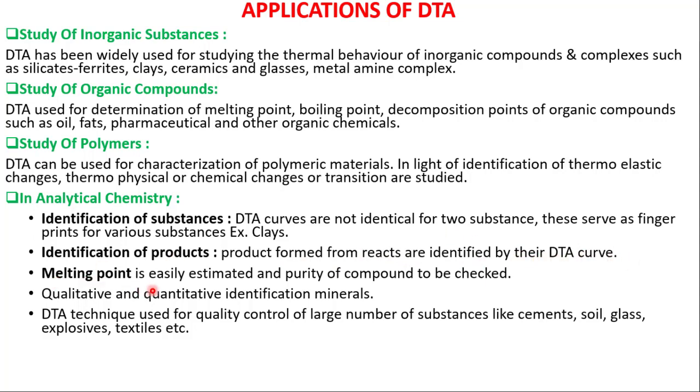Melting point is easily estimated and purity of a compound can be checked by DTA. Qualitative and quantitative identification of minerals can be done by the DTA technique. The DTA technique is used for quality control of a large number of substances like cements, soil, glass, explosives, textiles, etc.